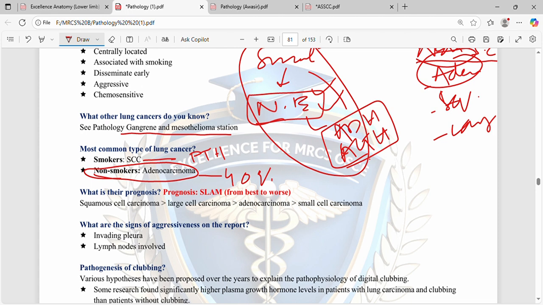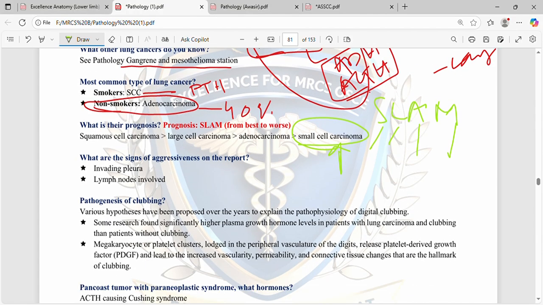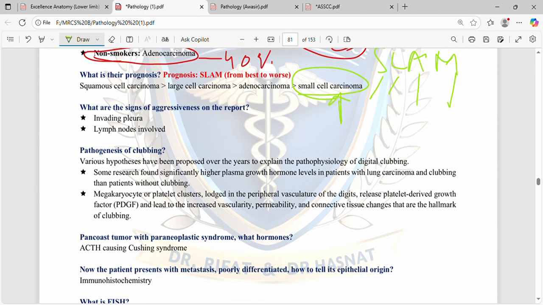What is their prognosis? So prognosis is, from best to worst: squamous cell carcinoma is the best prognosis, then large cell carcinoma, adenocarcinoma, and then small cell carcinoma. Small cell carcinoma is the most aggressive, as I discussed earlier. What are the signs of aggression on the report? Invading pleura, lymph nodes involved.